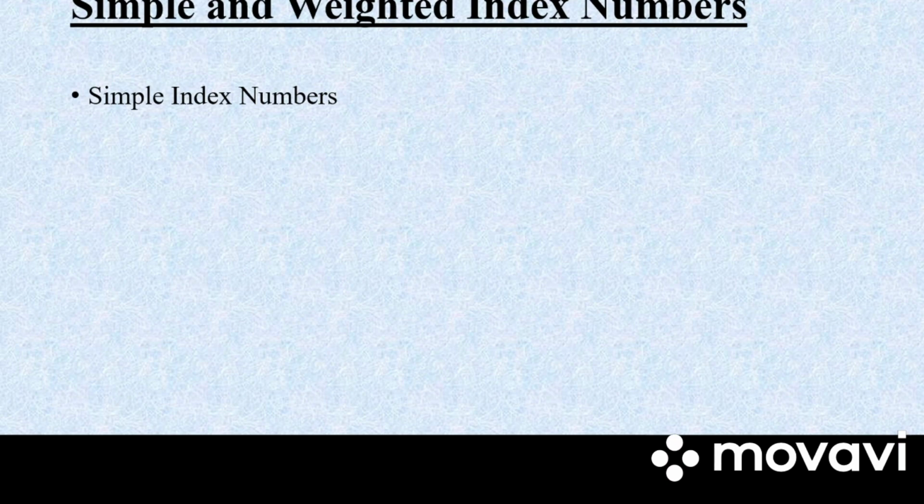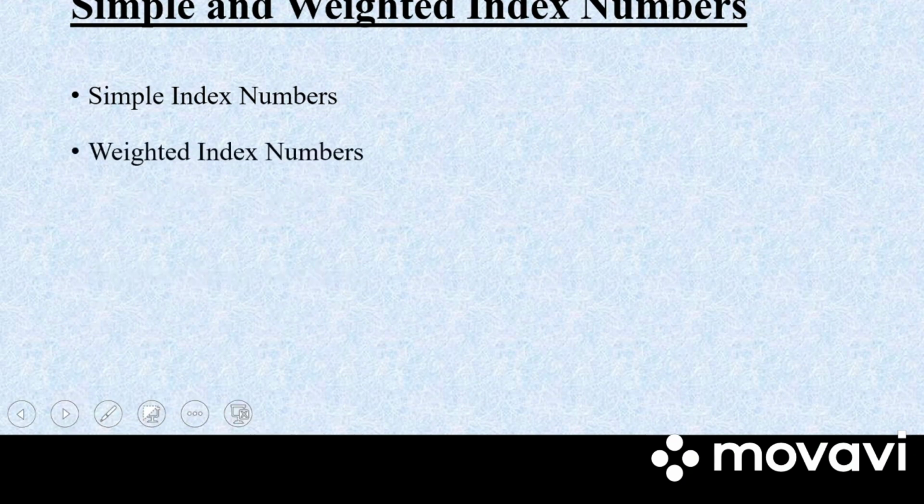So first one we have a simple index number. These are the index numbers in which all the items of the series are given equal weightage or importance. Say for example, if the price is compared, all the goods and services will be given equal importance. Next we have weighted index number. These are the index numbers in which different items of the series are given different weightage depending upon their relative importance.